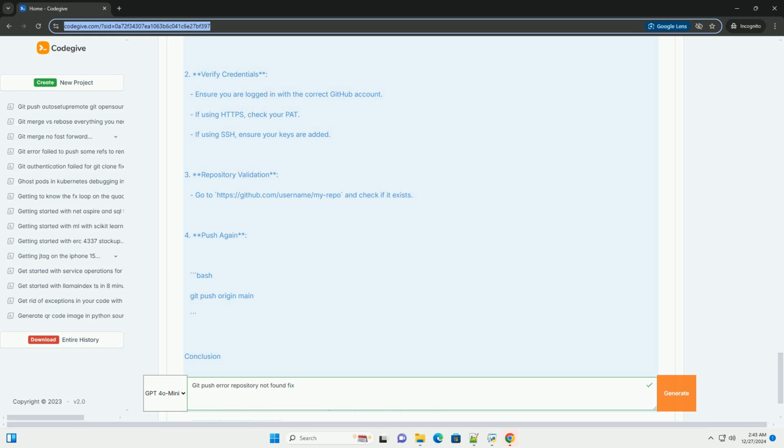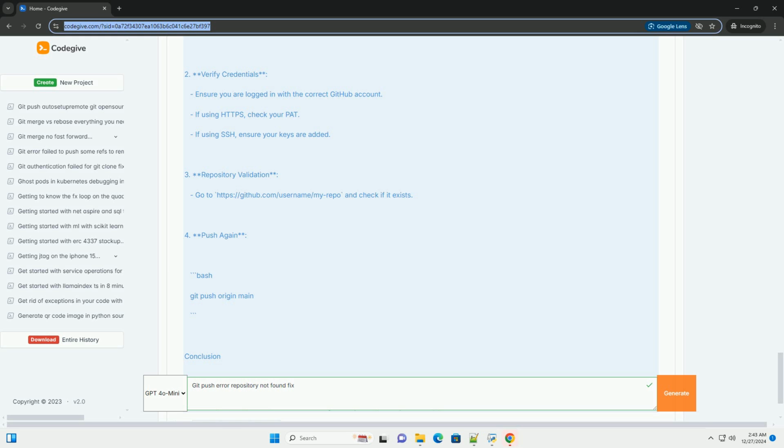Example scenario. Let's say you're trying to push to a repository named myrepo but you receive the following error. Solution steps. 1. Check remote URL. If it shows myrepo with incorrect casing, change it. 2. Verify credentials. Ensure you are logged in with the correct GitHub account. If using HTTPS, check your PAT. If using SSH, ensure your keys are added.